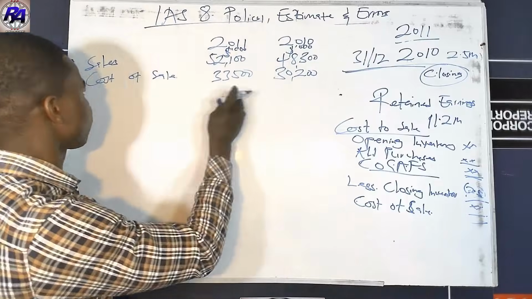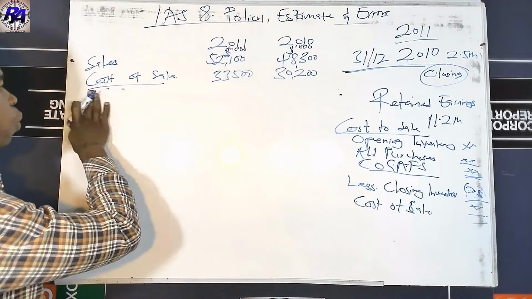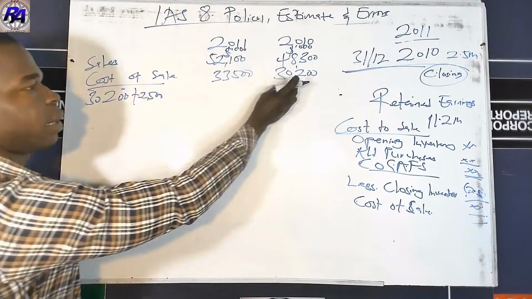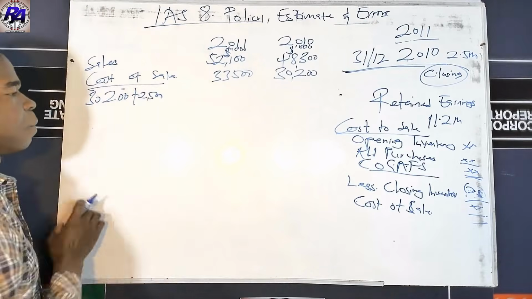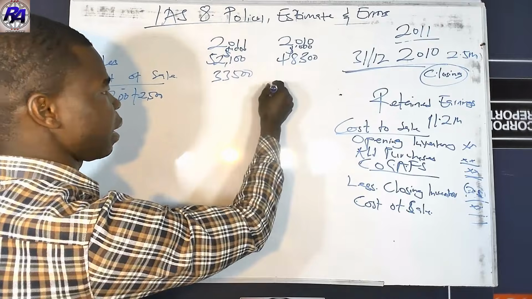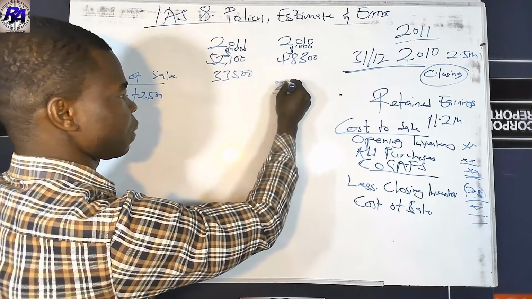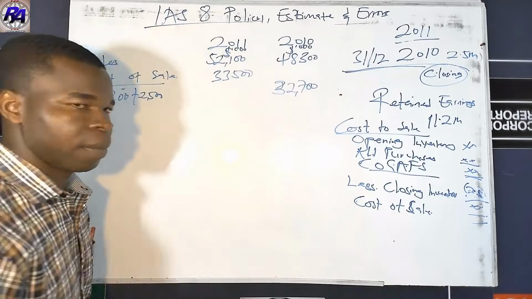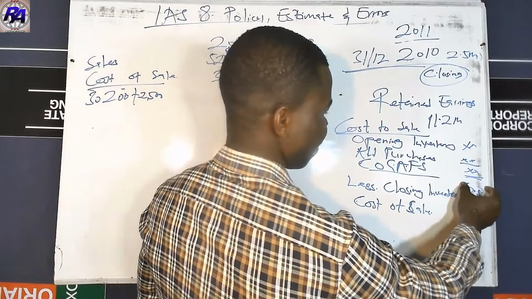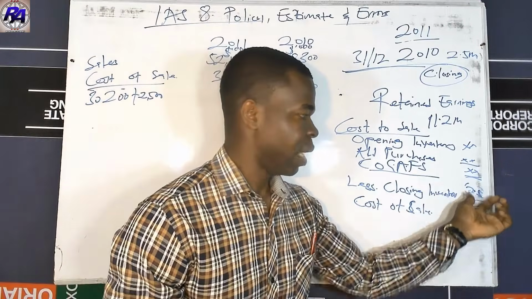So in cost of sale, so in 2011, sorry, that was 2010, we are supposed to take the 30,200 plus the 2,500. That will give us our cost of sale. So it will not be this one, it will be the addition of this plus this, and this is going to give us 32,700. So I hope you are following. So remember why we are adding it. We are adding it because here the value was taken from something to get the cost of sale over here. So it has been taken. So we have to add it back.